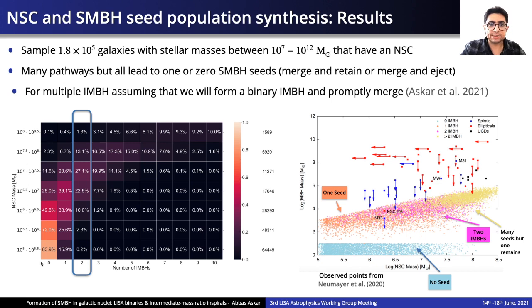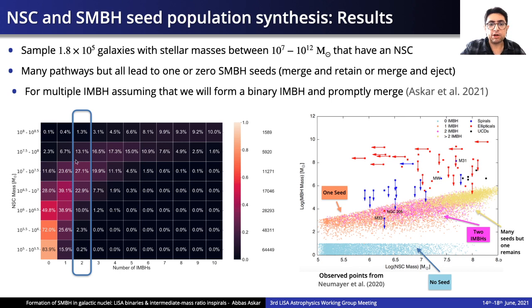What we essentially find is that for low nuclear star cluster masses, we only need 1 or 2 clusters aggregated to reproduce their masses, and therefore the likelihood of delivering many IMBHs decreases. But as you go up in NSC masses, you need to aggregate more stellar clusters to form the NSC, and then the likelihood of one of those clusters bringing along an IMBH increases, and therefore this number goes up.